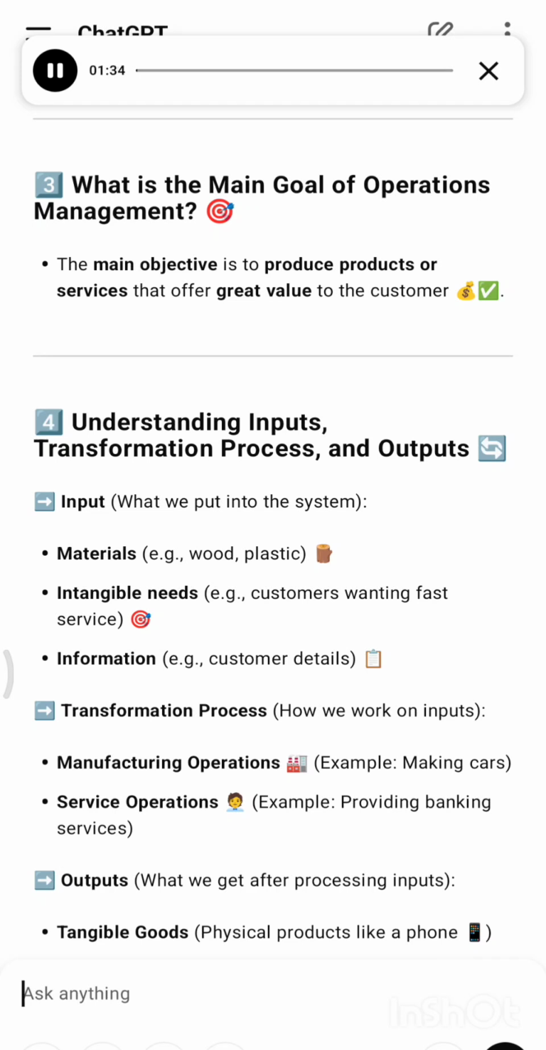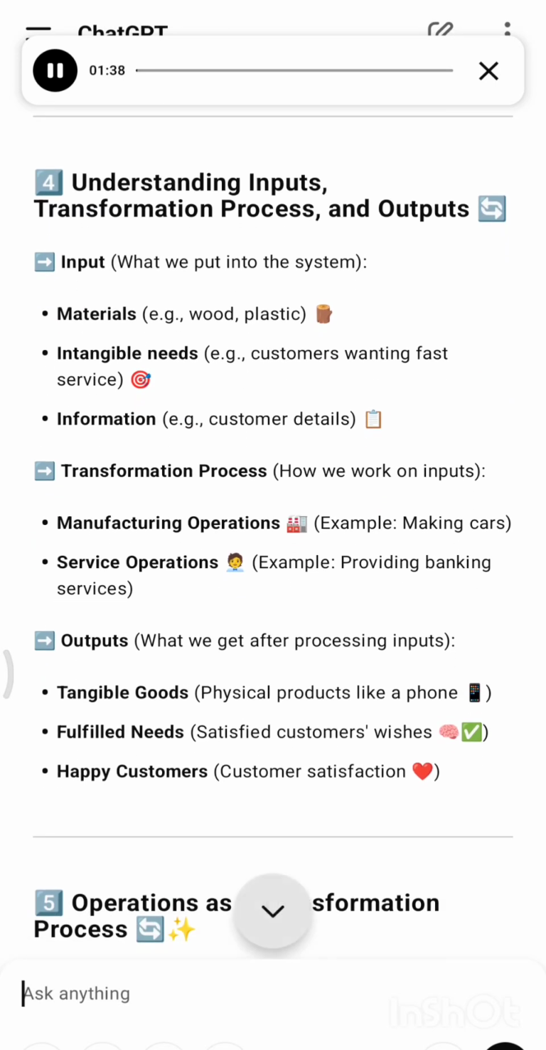Input: what we put into the system. Materials, e.g. wood, plastic. Intangible needs, e.g. customers wanting fast service. Information, e.g. customer details. Transformation process: how we work on inputs. Manufacturing operations, example, making cars. Service operations, example, providing banking services.